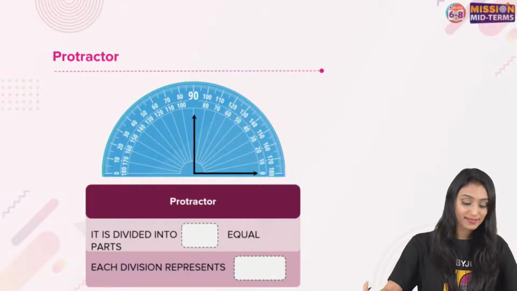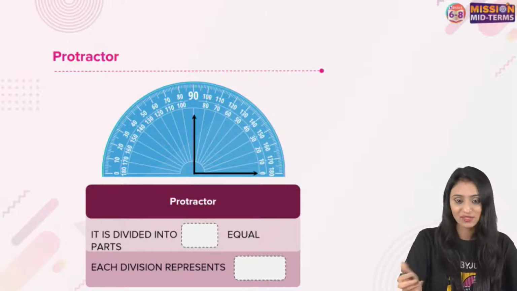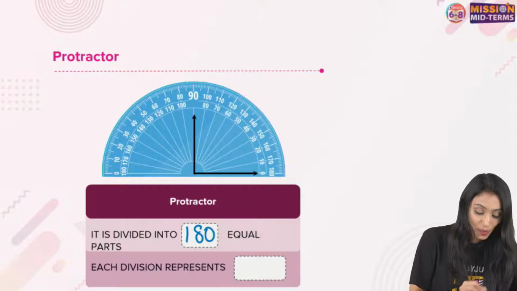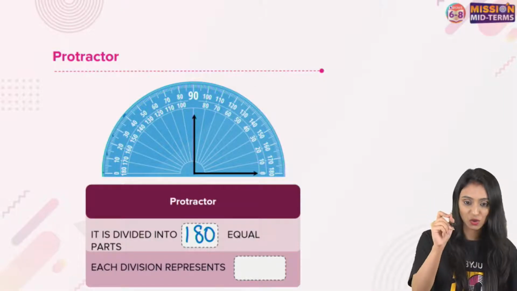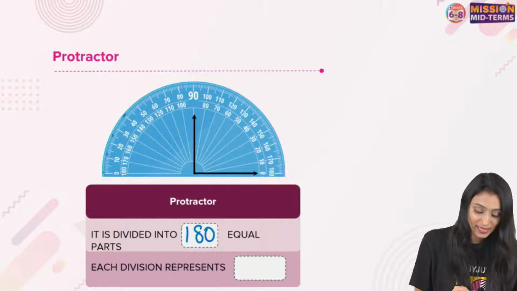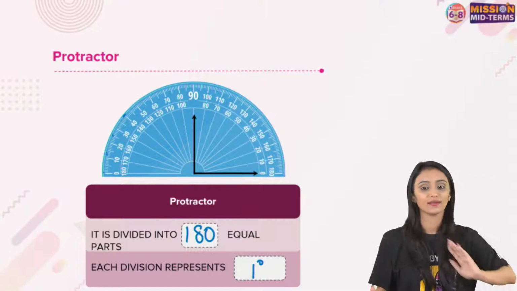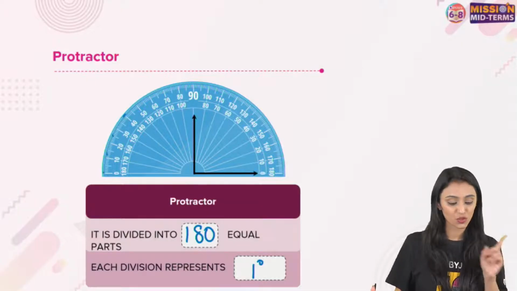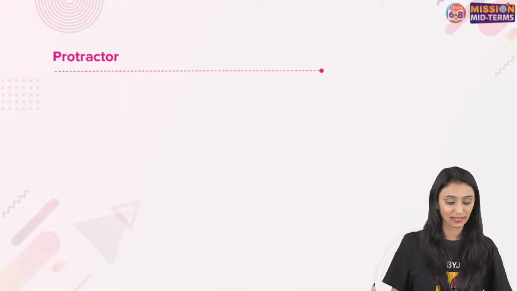So a protractor is divided into 180 equal parts. I'm sure all of you must have seen the protractor, right? And here you can see the divisions. Each division over here represents 1 degree. Yes, that is used, correct. It is used to measure the angles. Correct, Kushagra. Yes, Aisha. All right, let's move ahead.